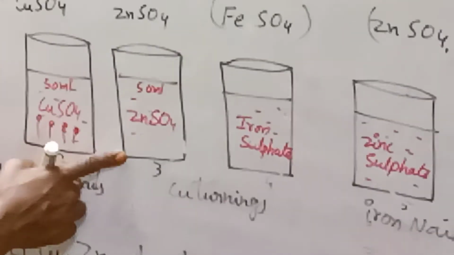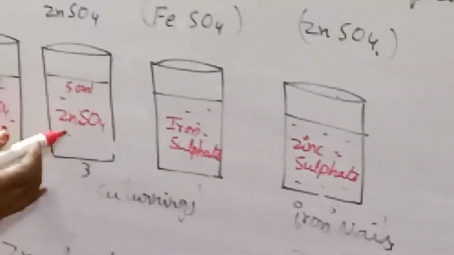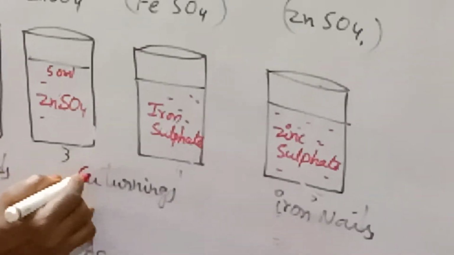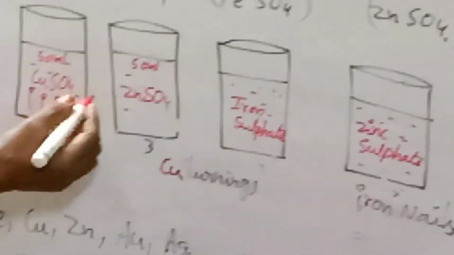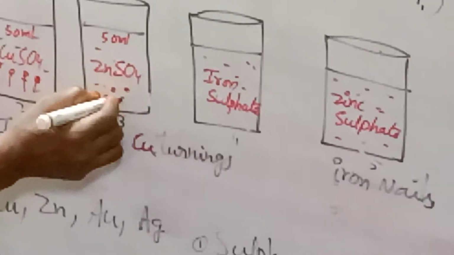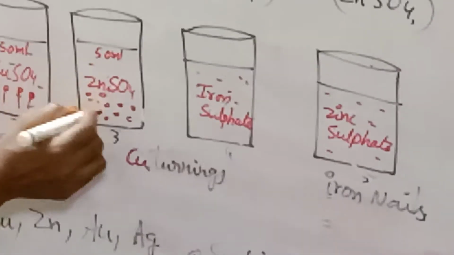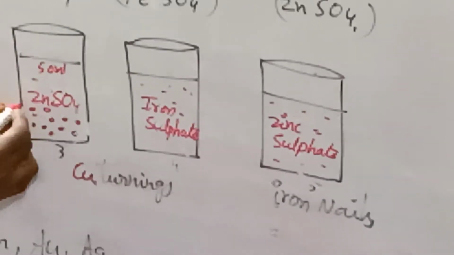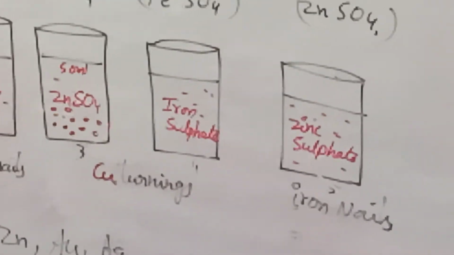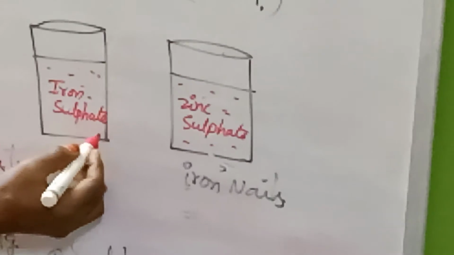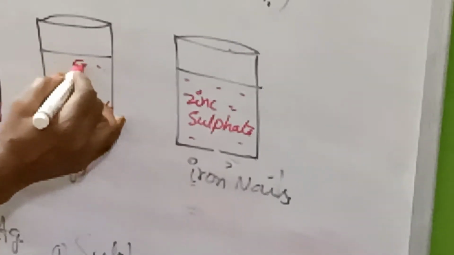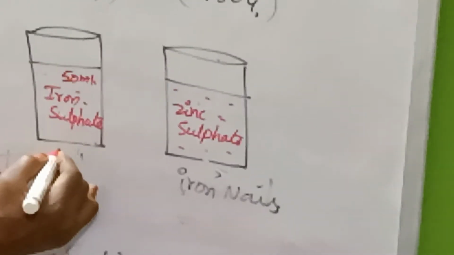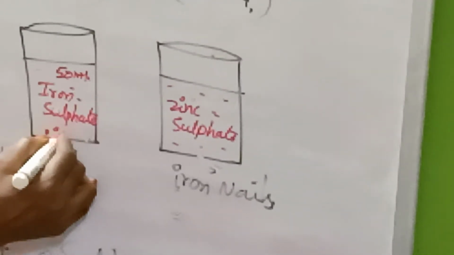Next, in the third beaker, take 50 ml of zinc sulfate solution and add copper turnings, small pieces of copper. Whether any reaction takes place or not, you observe it. Next, in the fourth beaker, take 50 ml of iron sulfate solution. In that also, you are supposed to drop copper turnings.